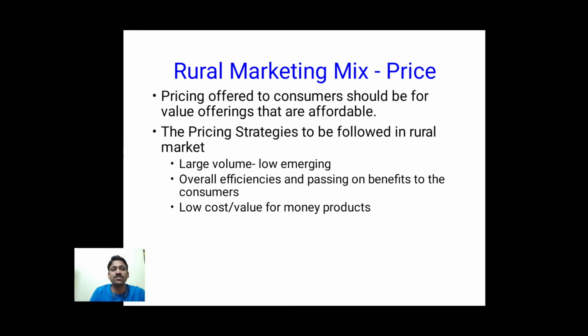so we have to focus on these benefits. And another strategy we can use is low cost or value for money products. To decrease the cost, we may decrease the quality a little bit, or we may change the aesthetics, the appearance. The appearance is not that important. What is important for rural consumers is the functionality. So we can make such things and reduce the cost so that we can offer a low price to the rural consumers, so that we can succeed in the rural markets.